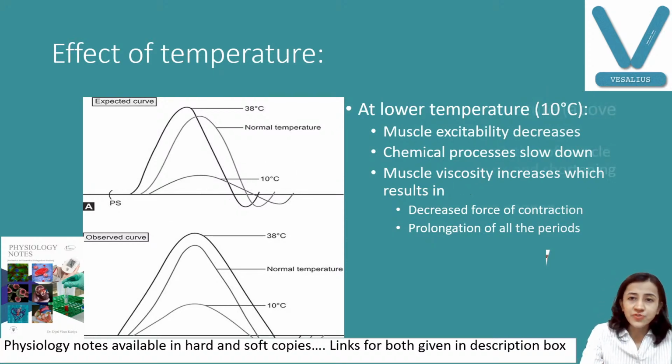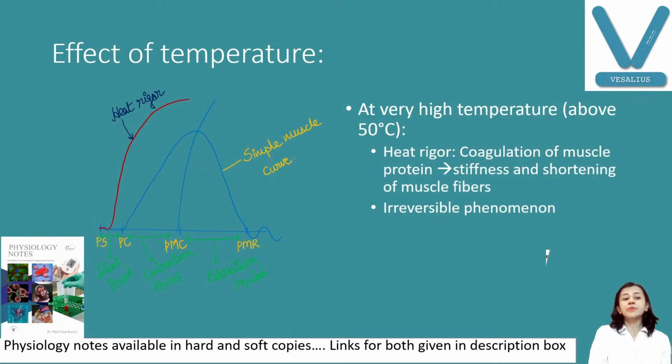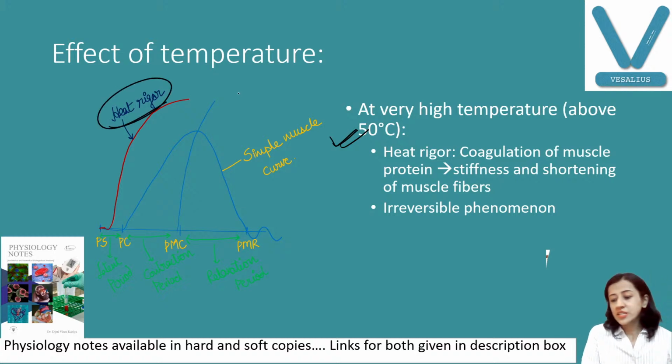Very important last one, that is the effect of very high temperature. Suppose you treat the muscle with very high temperature, more than 50 degrees Celsius, then there is a state of heat rigor. What is heat rigor? It is a state of sustained contraction without relaxation. Rigor means sustained contraction.